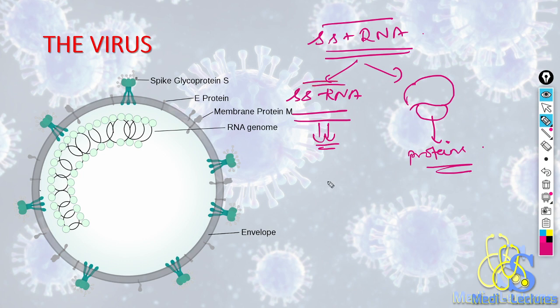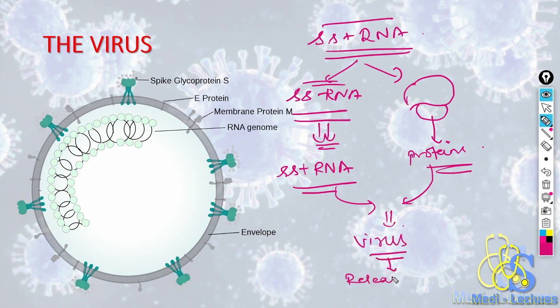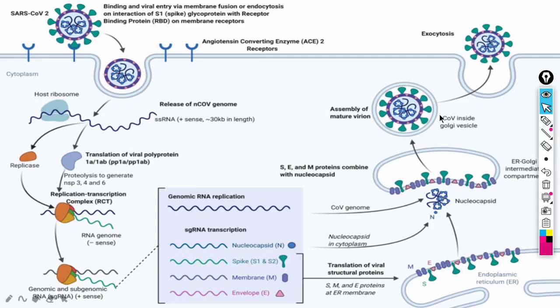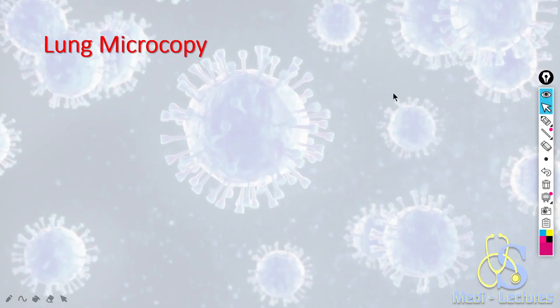This negative sense RNA can act as a primer and further can form single-stranded positive sense RNA, which can be incorporated along with the proteins to form the virus, which is finally released from the host cell. Now let's go into detail how this viral replication and these things happen.